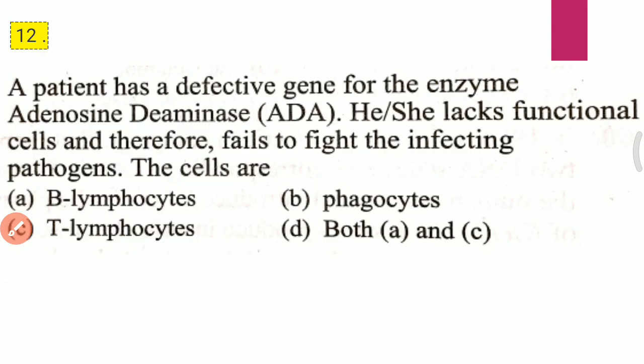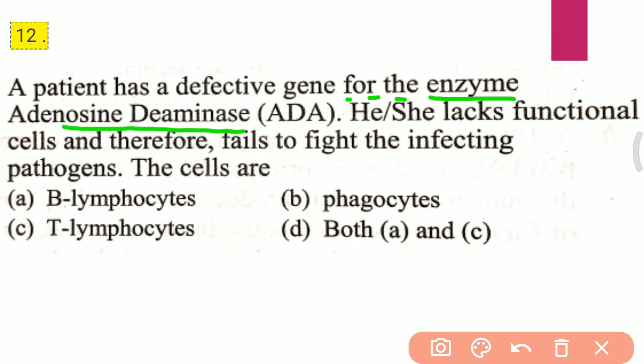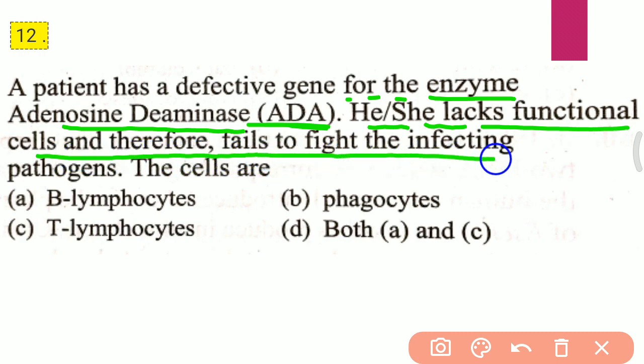Question 12. A patient has a defective gene for the enzyme adenosine deaminase, ADA. He or she lacks functional cells and therefore fails to fight the infecting pathogen. The cells are: A. B lymphocytes. B. Phagocytes. C. T lymphocytes.